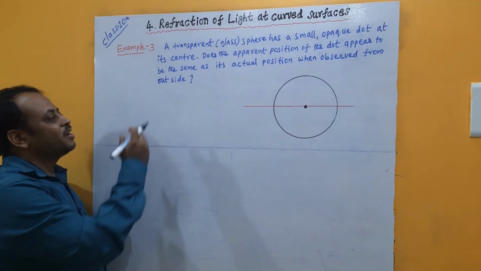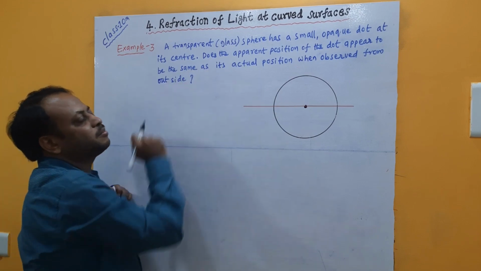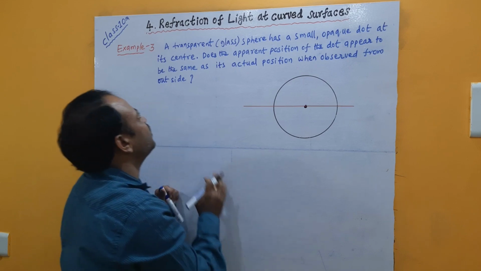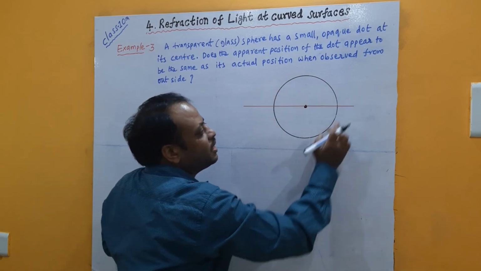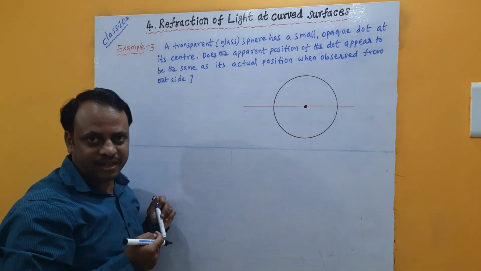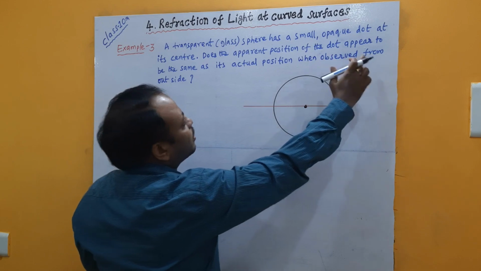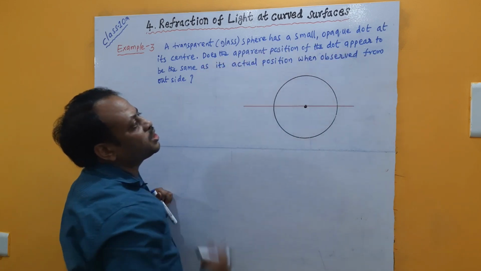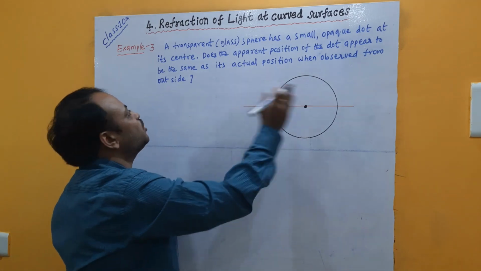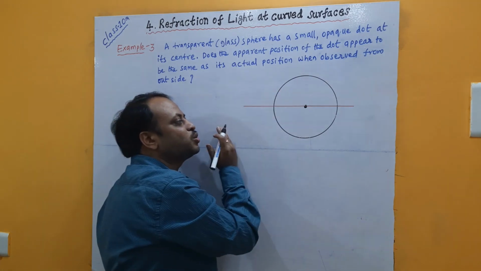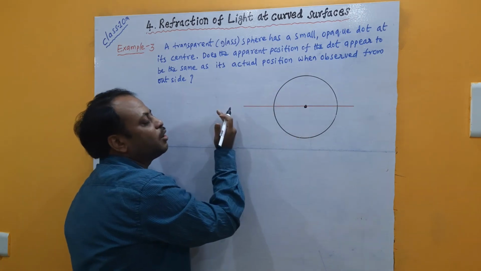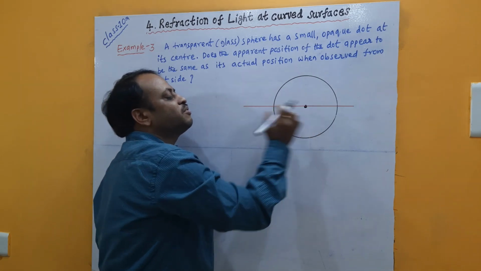Example 3. Suppose it is given like this: a transparent glass sphere has a small opaque dot at its center. See, this is a transparent glass sphere. At its center there is a small dot, opaque, meaning visible clearly. Now he is asking, does the apparent position of the dot appear to be the same as its actual position when observed from outside? This is the glass having some refractive index, 1.5 or something. I am outside of the glass and I am observing the position of the dot.